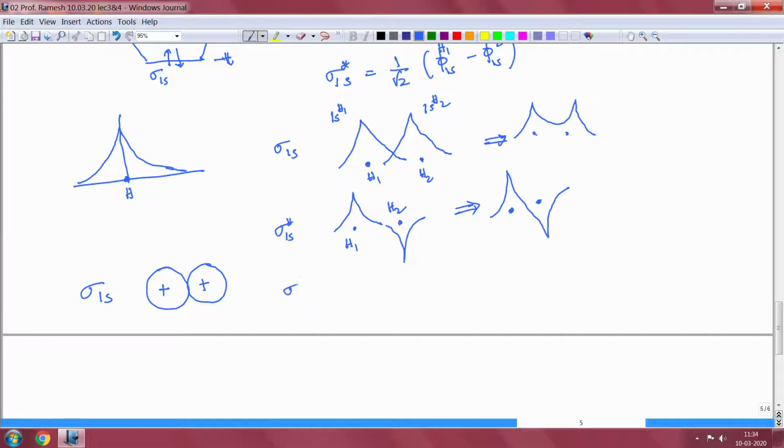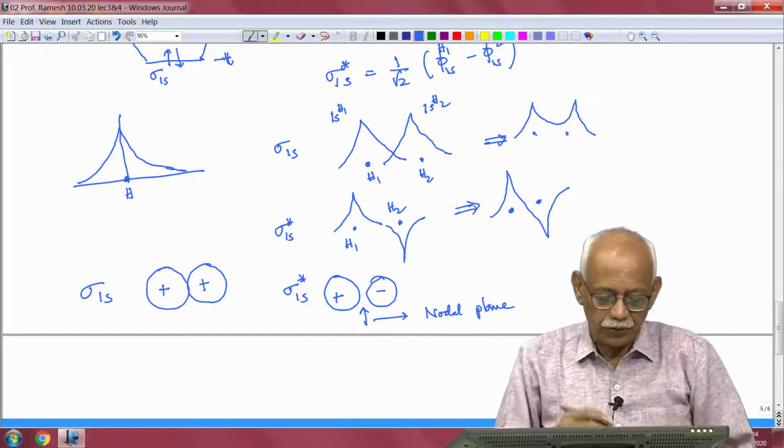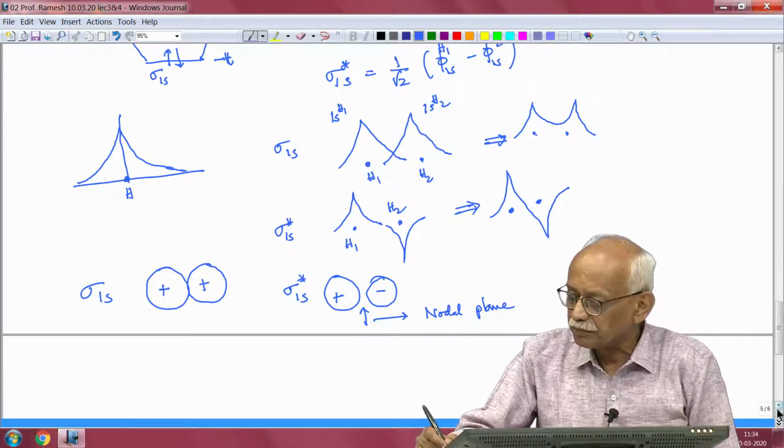And if I look at sigma star 1s, then I have plus here and minus here, and somewhere here in the middle is the nodal plane, which means that the wave function vanishes in the plane which is the perpendicular bisector of the bond between H1 and H2, whereas in the bonding case it does not happen.